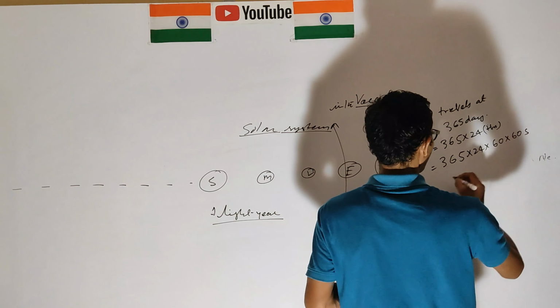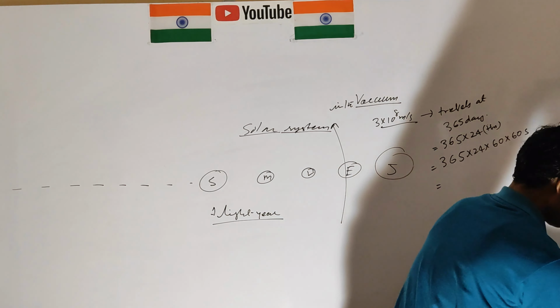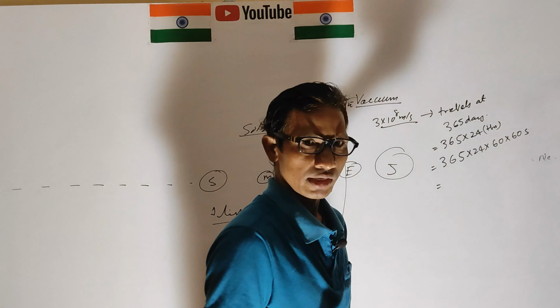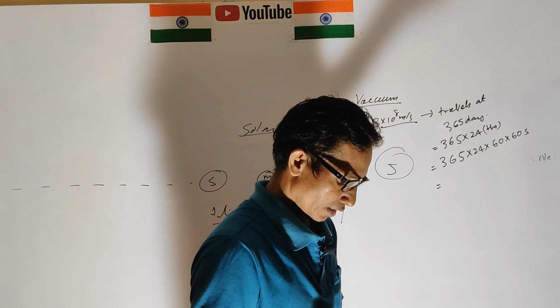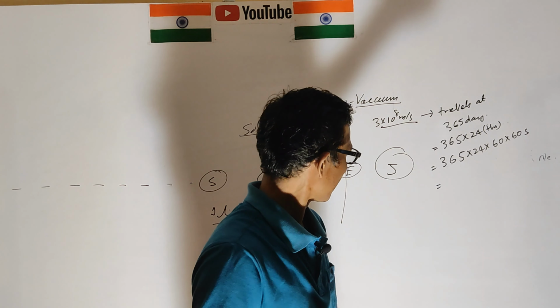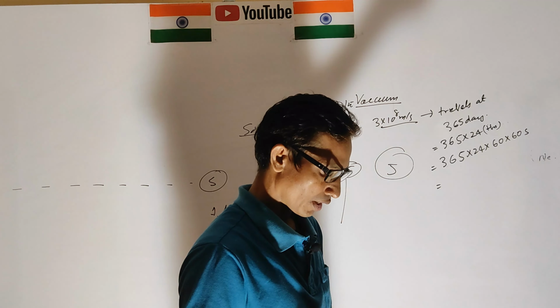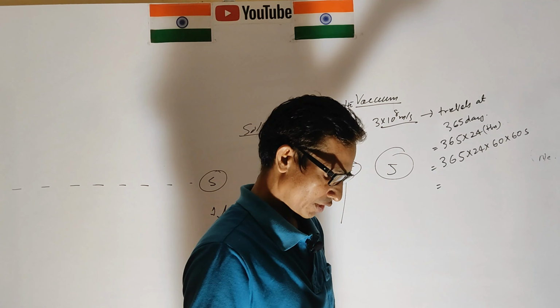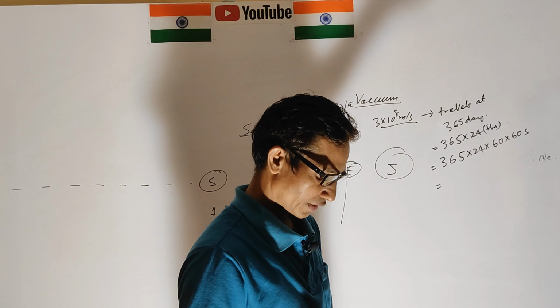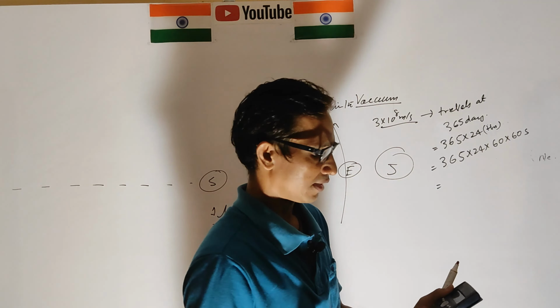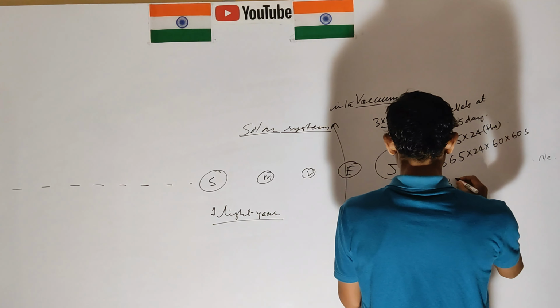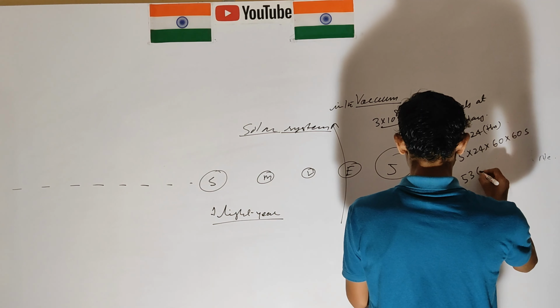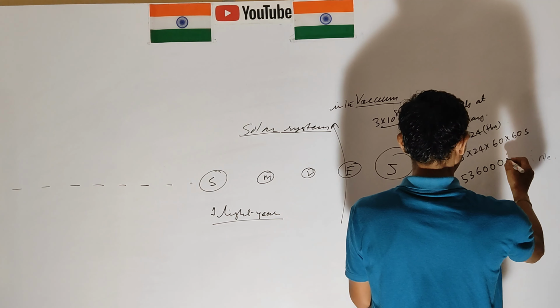Now we are calculating this big digit: 365 into 24 into 60 into 60. Then we get 31536000.00.